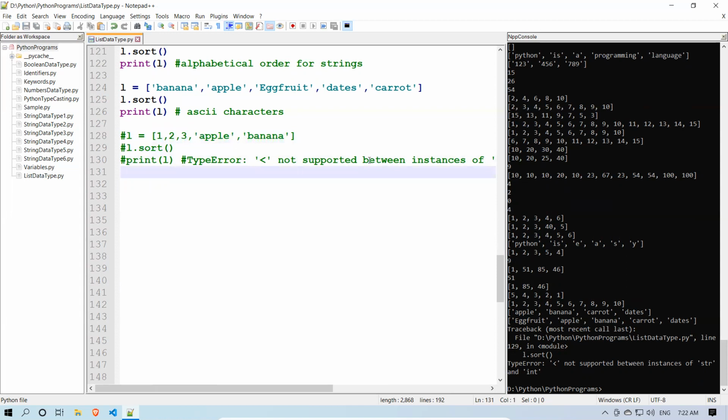So when you are sorting, all elements should be in the same format: all integers, all strings, something like that. The next we'll see math operators. First we'll see concatenation.